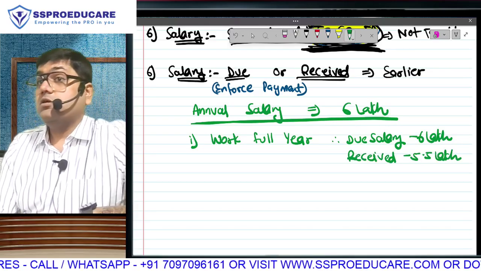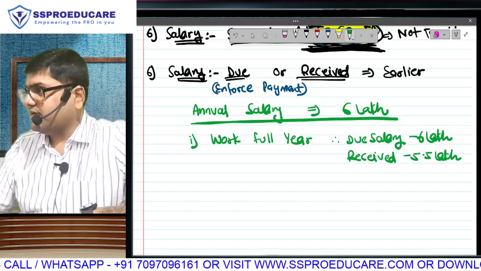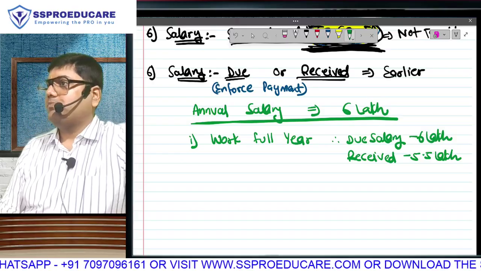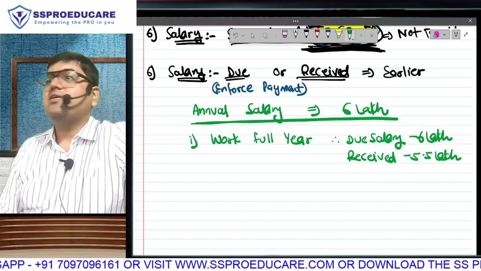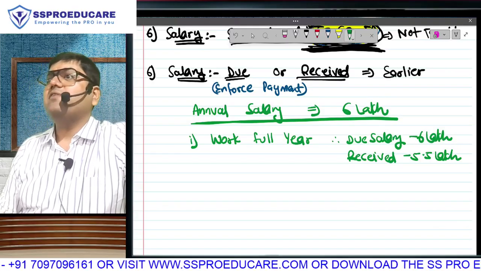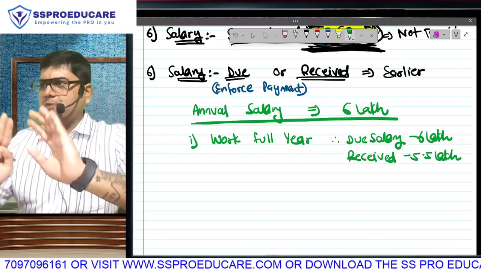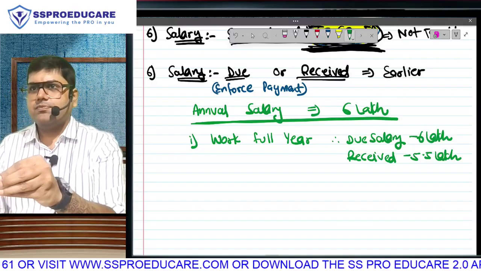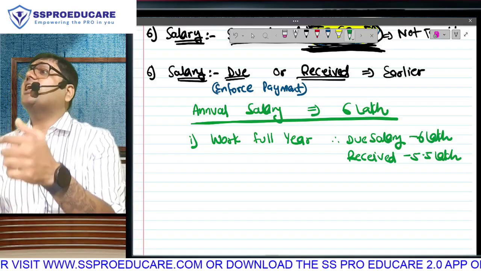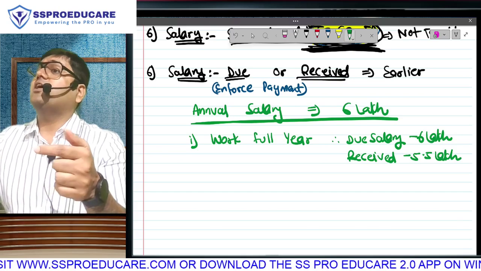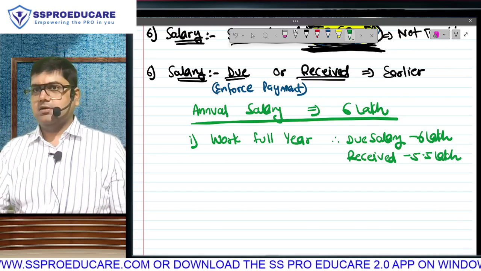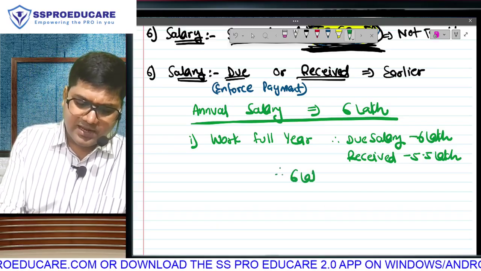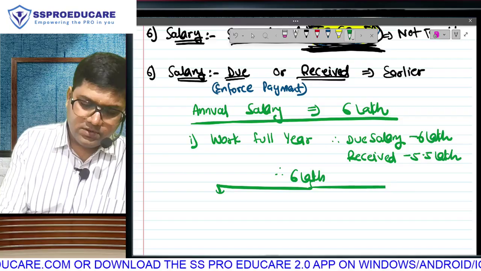That 50,000 you are not foregoing. You will receive it later. You are telling your employer, sir, next year I have some big expense coming up. If you give me the funds, I will end up spending it. You are a very, very safe place for me to keep my money. Keep it with you. Next year, whatever is the salary, let us assume same as 6 lakh, no increment. So next year, don't pay me 6 lakh, pay me 650. Meaning this year's 50,000 I have chosen to receive in the next year. Possible, voluntary. Now that means the total of 6 lakh, we will have to split it into two parts.